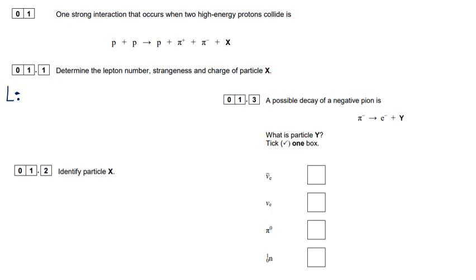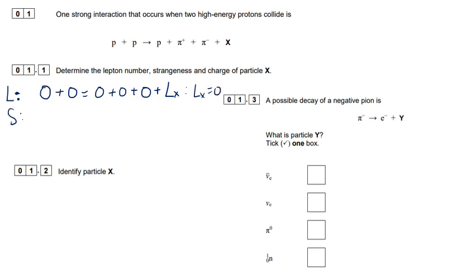So first of all, what's the lepton number of a proton? Well, protons are not leptons, so the lepton number of those is 0. They're baryons. The pions are also not leptons, they're mesons. So they also have a value of 0. And I'll write Lx for the lepton number of X. And if you solve that, you simply get Lx is 0.